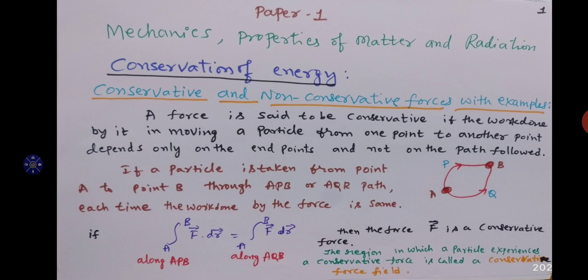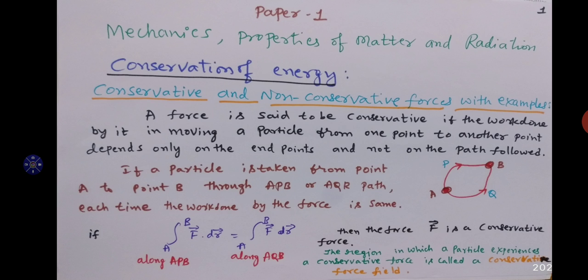That is, the integration from A to B of force into displacement is equal to the integration from A to B of force into displacement. One is the amount of work done along the APB path and the other along the AQB path. Both are equal in the case of a conservative force.